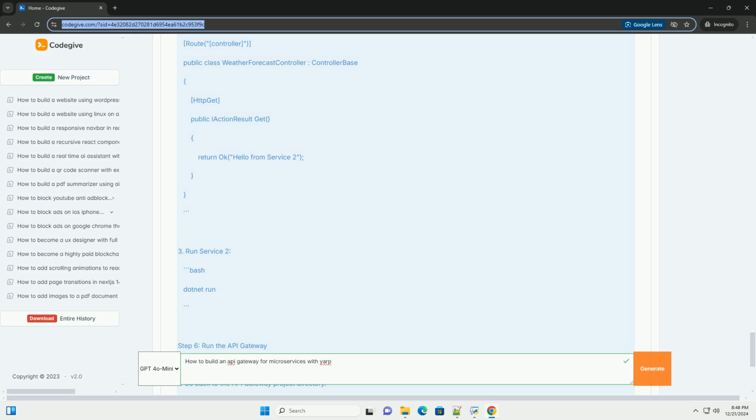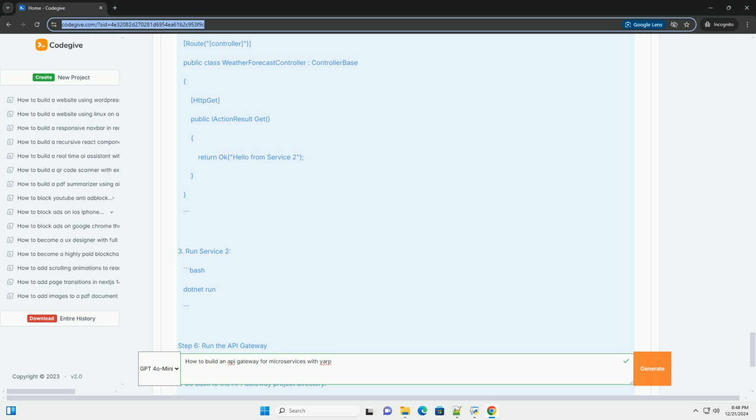Route2: ClusterId cluster2, Match, Path /service2/{**catch-all}. Clusters. Cluster1, Destinations, Destination1, Address http://localhost:5001/. Cluster2, Destinations, Destination2, Address http://localhost:5002/.